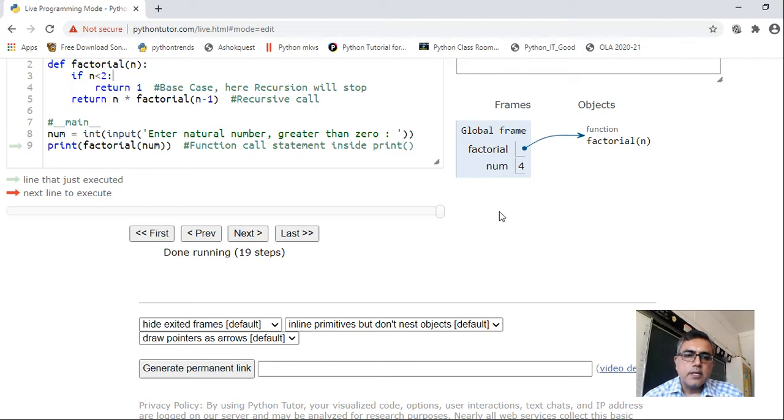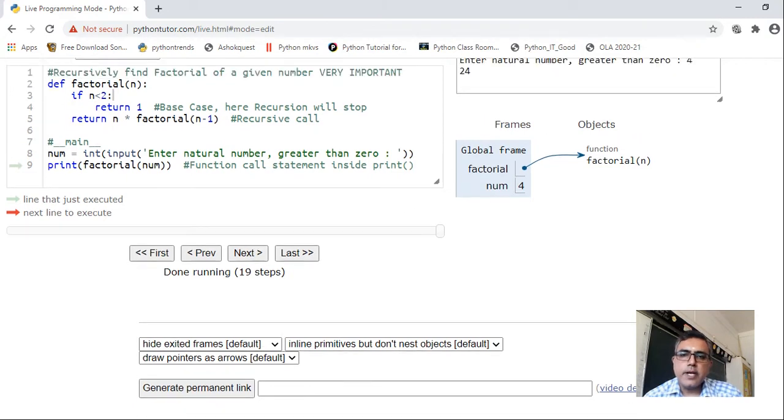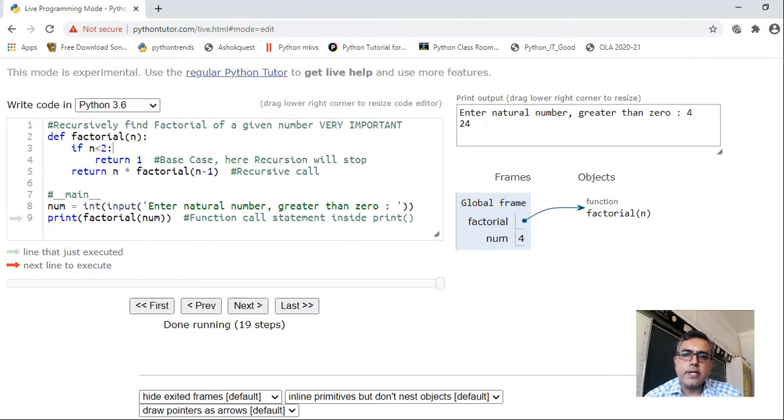Click on next. So it has returned 24, which has been displayed. 24 has been displayed here. Factorial of 4 is 24, and then it has stopped.